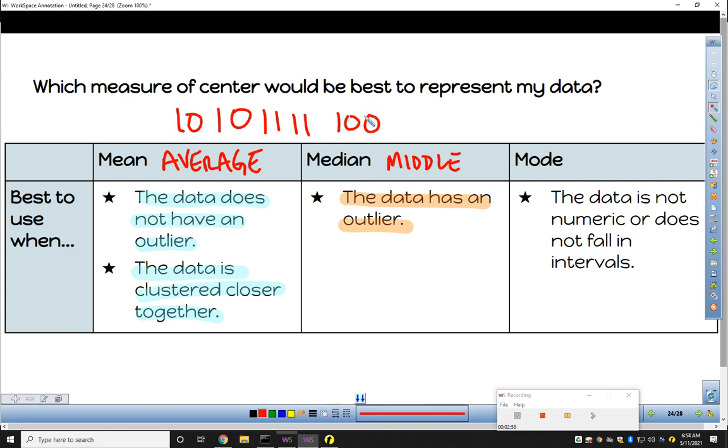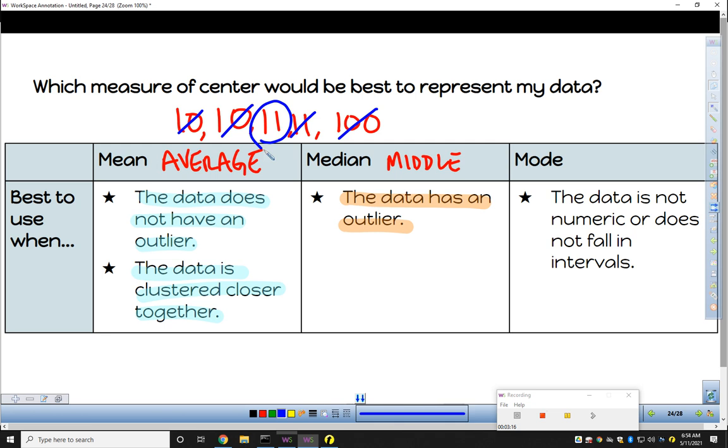With median, the 100 is worth 100, but we count it just like one value. So when we start crossing out, we still get an appropriate average age for the person in this room. There are 19 of you who are 10 and 11 years old, so the average age should be around 10 or 11 years old. The 100 isn't counted with as much weight.